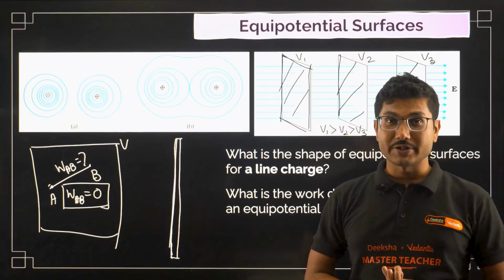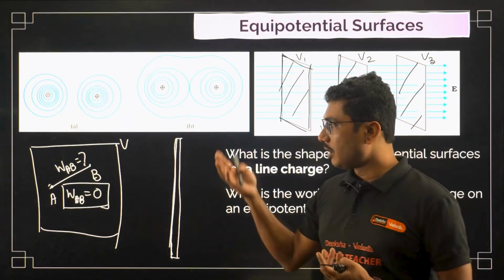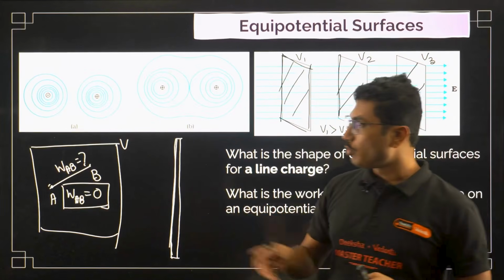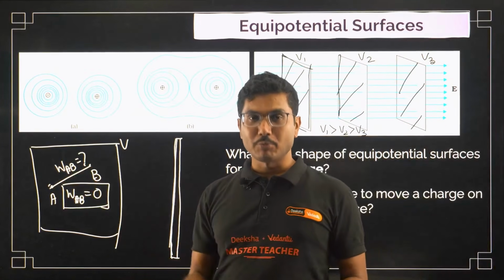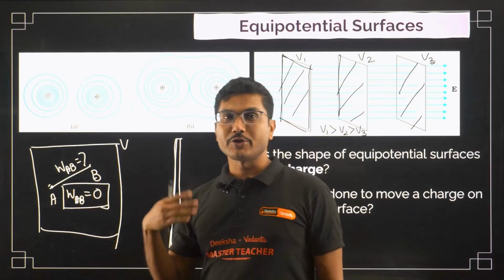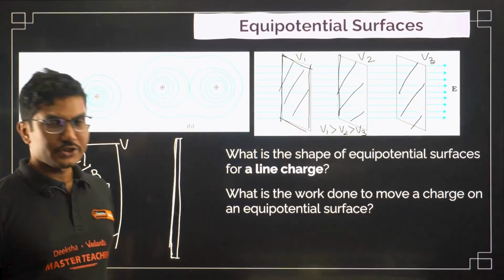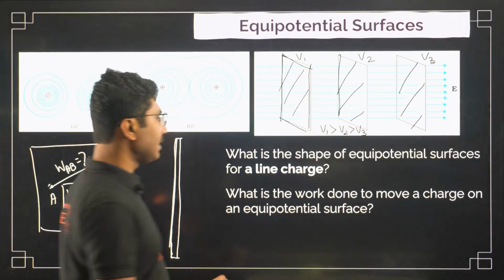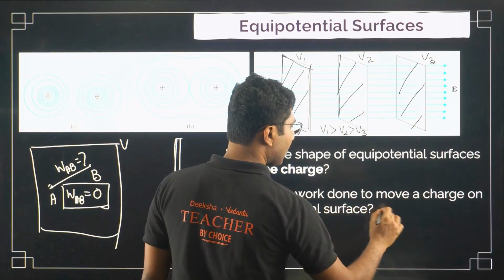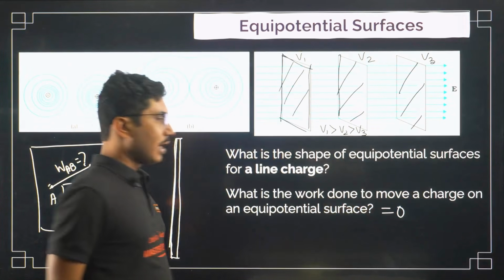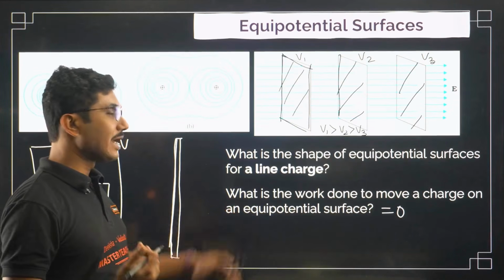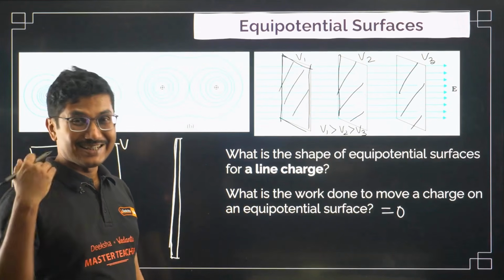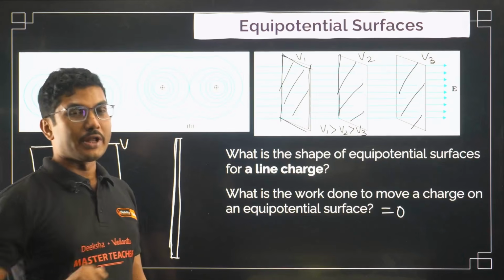On the equipotential surface, the potential remains constant, so both points A and B have the same potential. Same potential means potential difference is 0. If potential difference is 0, work done is also 0. Very, very important question. The work done is equal to 0. Based on that, we have seen objective questions in KCET and in board exams as well.